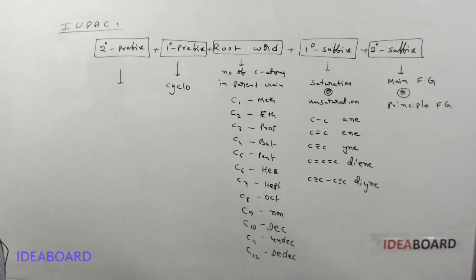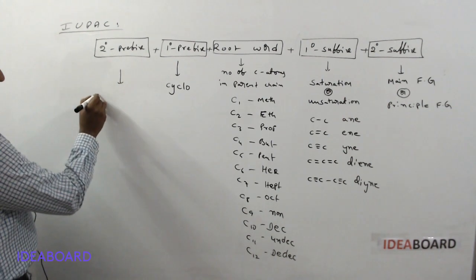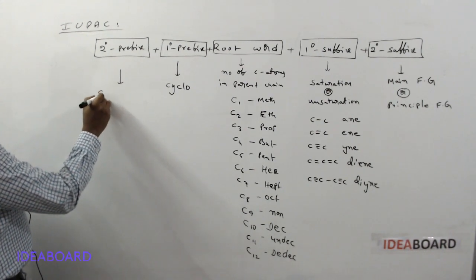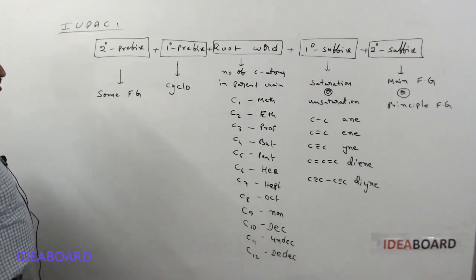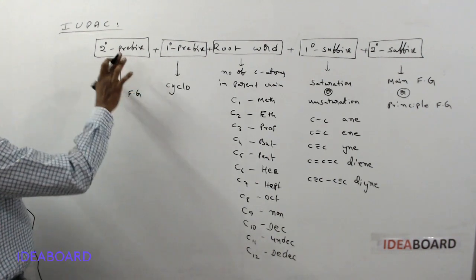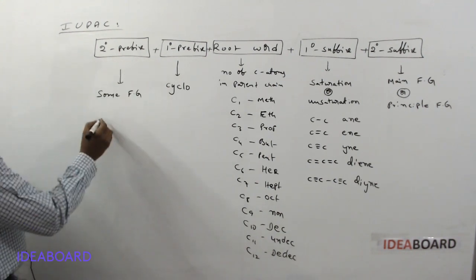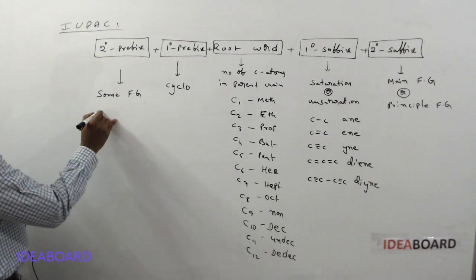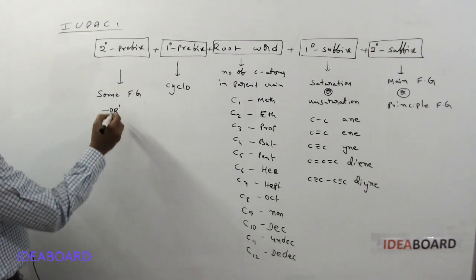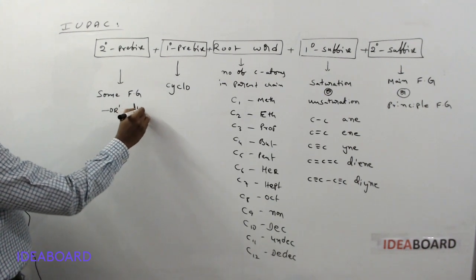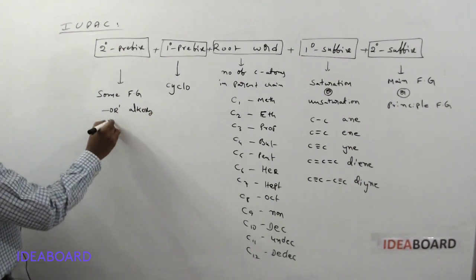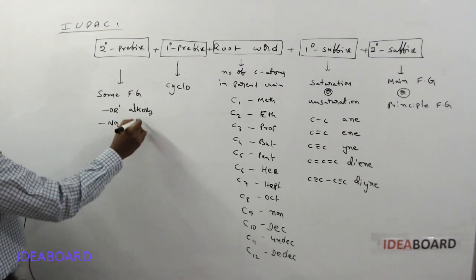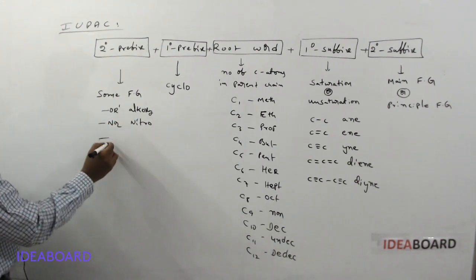Here we said already, the secondary functional groups. Some functional groups are always considered as secondary prefixes only. Generally the OR group, the alkoxy group, is a secondary prefix only. And the NO2 group, nitro group, is a secondary prefix only.